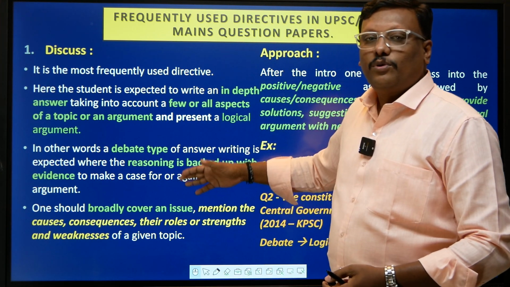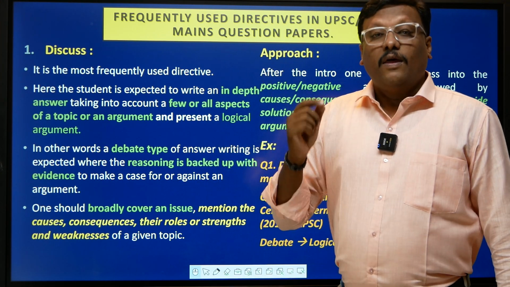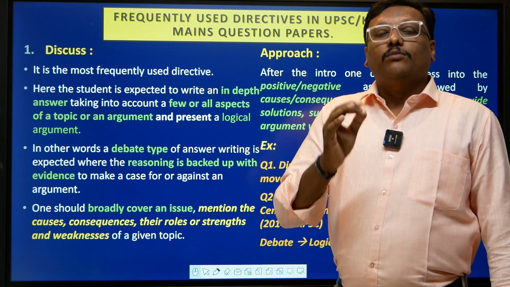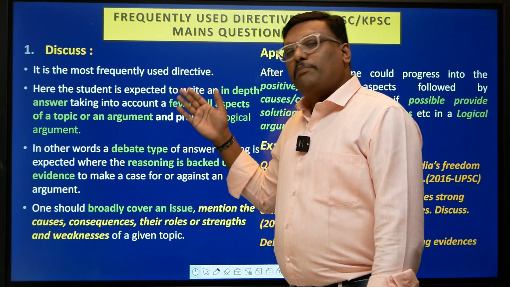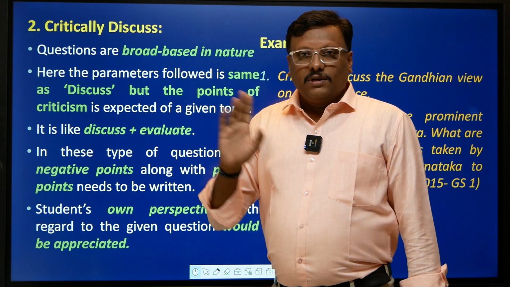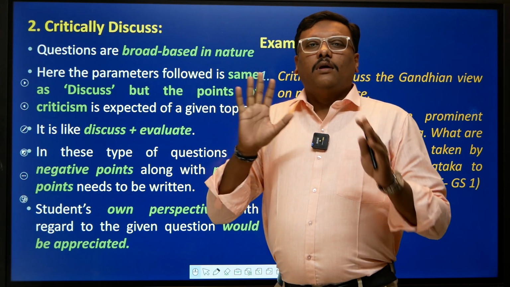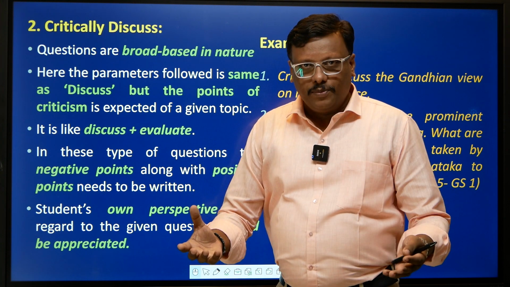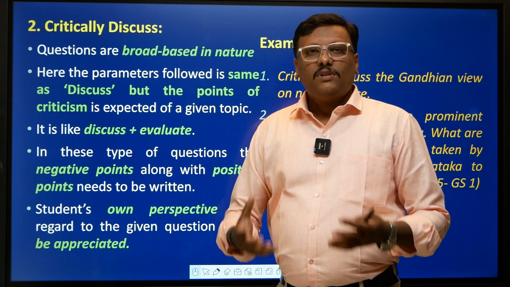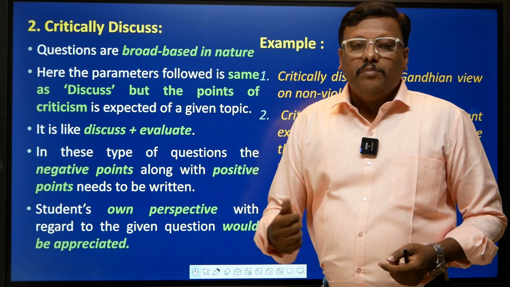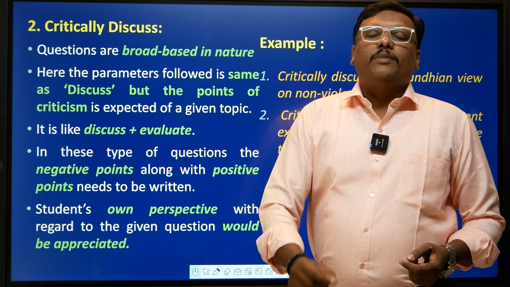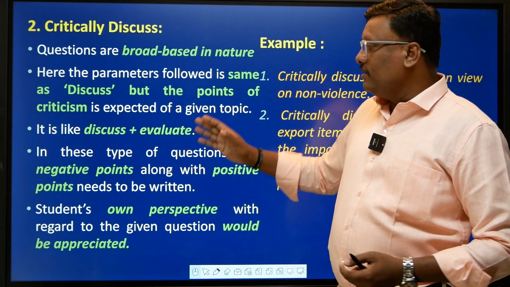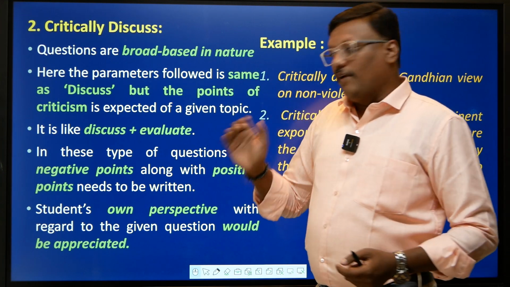You have to support that with sufficient evidence, that means examples which are most relevant to that particular argument. So what is a discuss sort of question? It is a debate sort of question. You take up a topic and debate it using logical arguments, making sure that it is supported by sufficient examples or evidence, right?